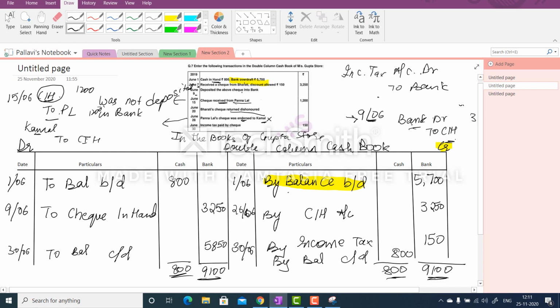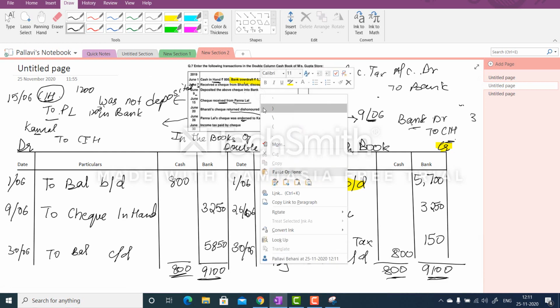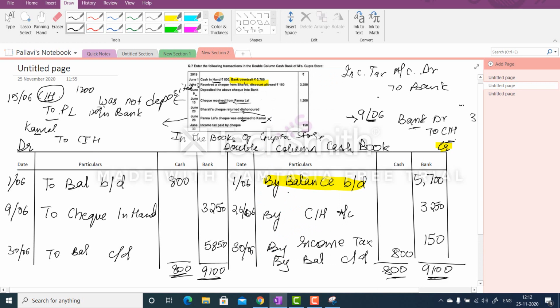And then when you deposited the check in bank, you will record that, but that check got dishonored, so we reversed it. The check which you received from Pannalal, the question says that on June 28 you endorsed it to Kamal. So again, the bank account is not coming here, and then income tax paid. So this was question number 7.